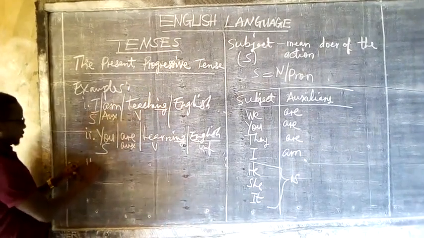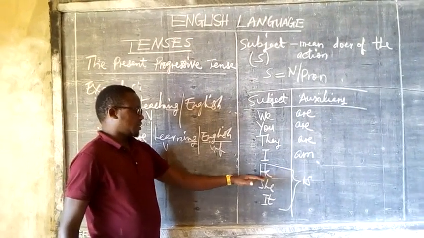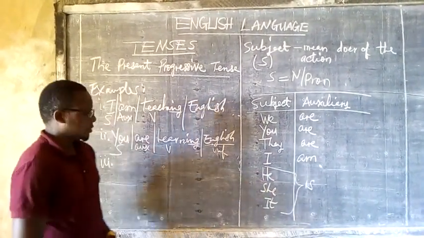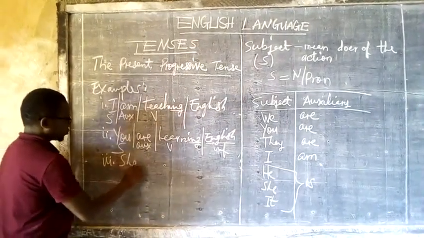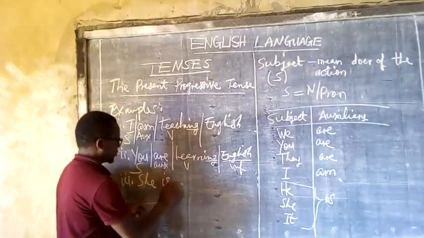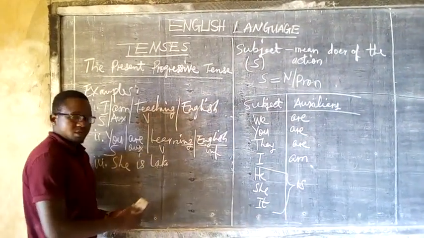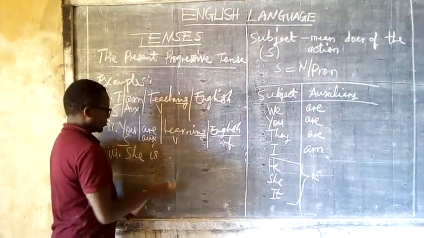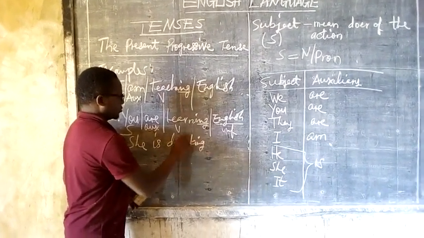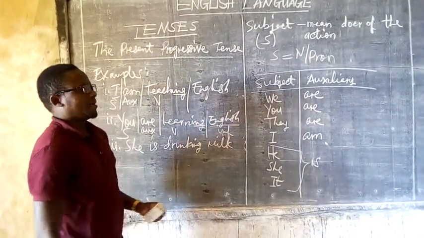Example 3. We have the subject pronoun in the third person, that is she. Let's take she. I can say she takes milk. Let's say she's drinking milk. She is drinking milk, right?